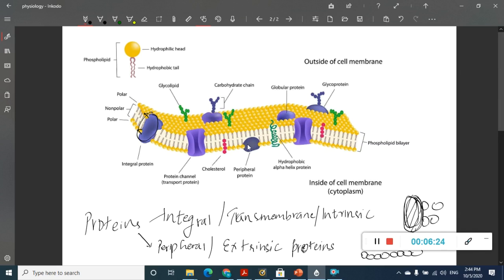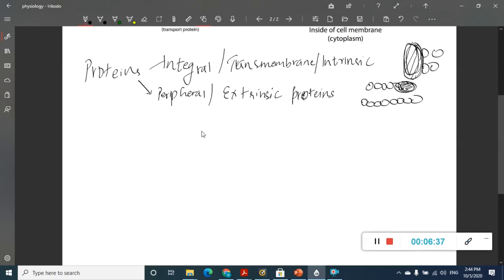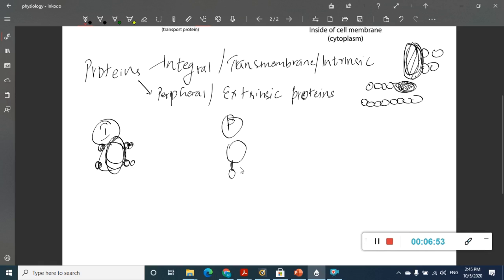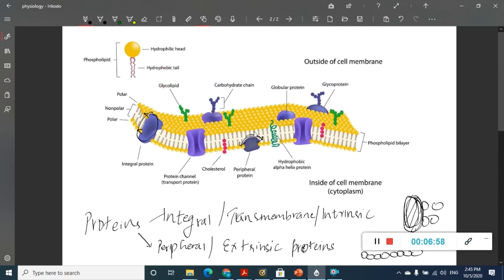These peripheral proteins, as you can see, are located on the surface of the membrane. Okay, and these are bound to the hydrophilic portion of the lipids. One of the differences is, if this is the integral protein, it is bound to the hydrophobic end of the lipids, right? Whereas the peripheral proteins are bound to the hydrophilic end of the lipids. That is one important thing.